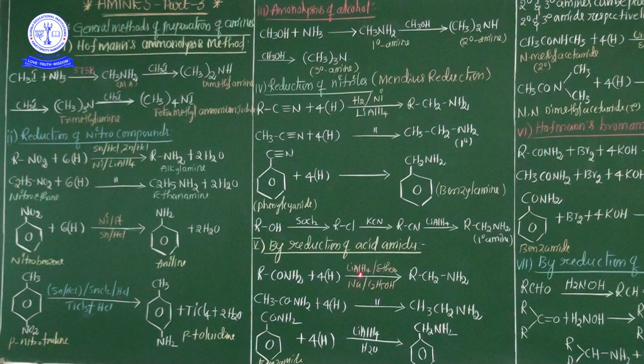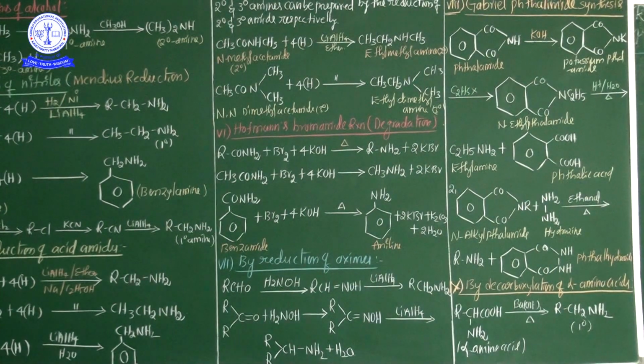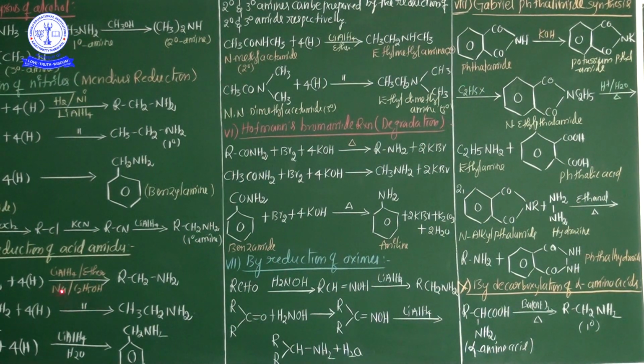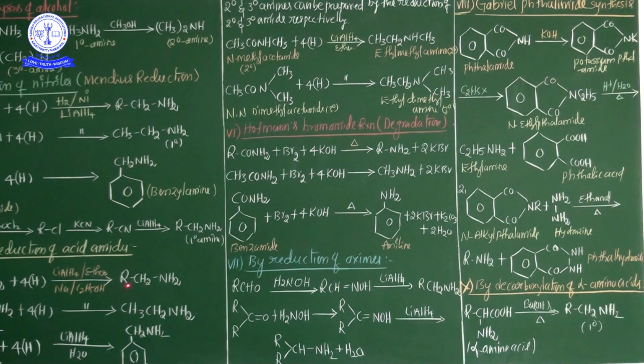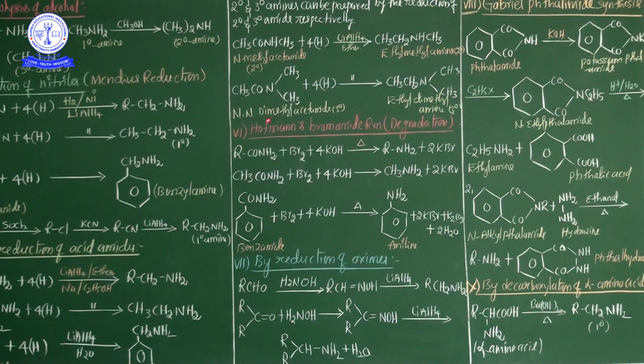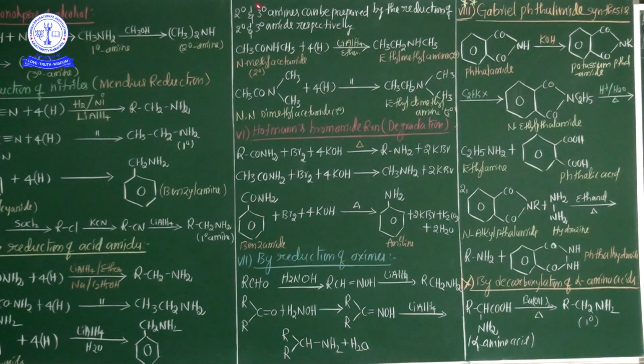So these are the reductions of acid amides. Here instead of lithium aluminum hydride and ether, it can easily use absolute alcohol also. Okay ma'am?